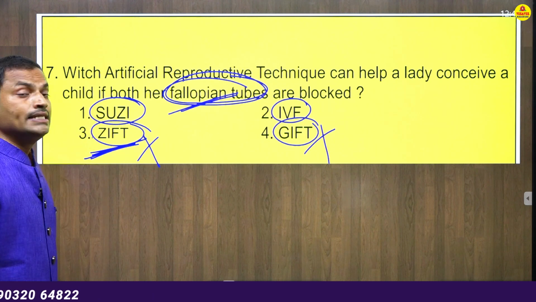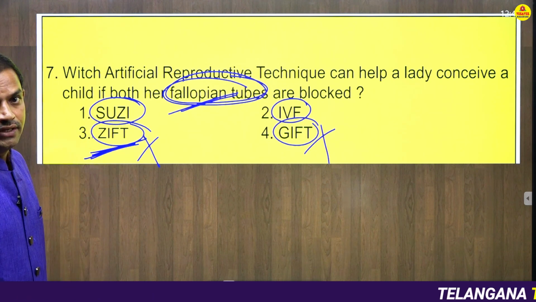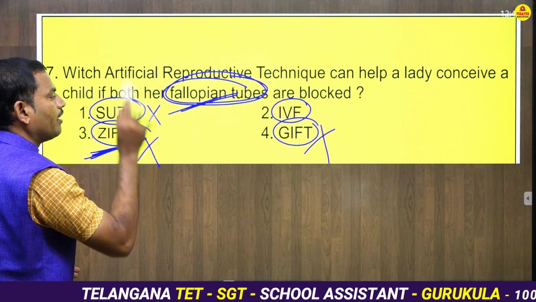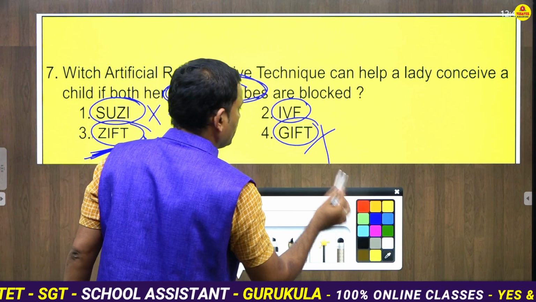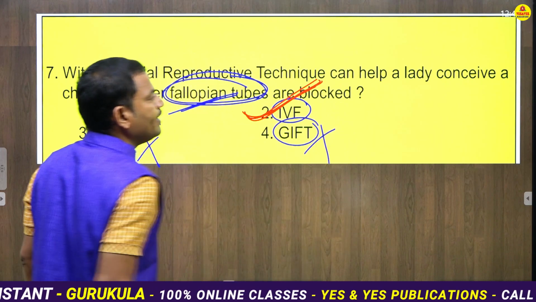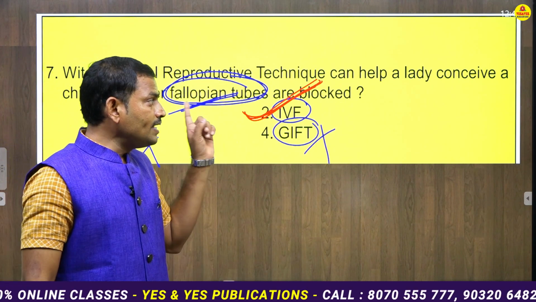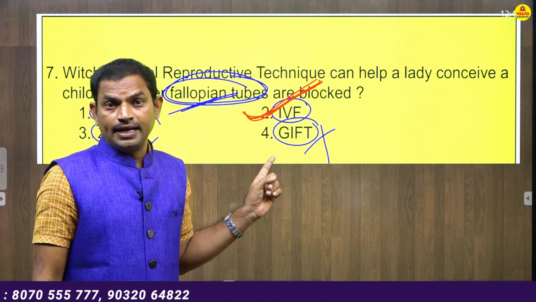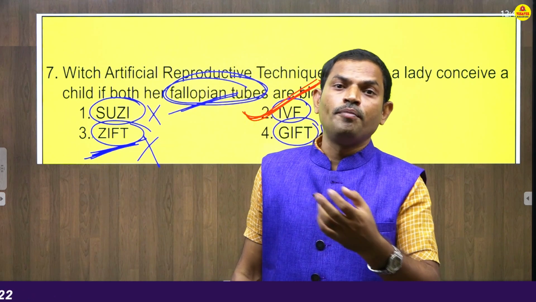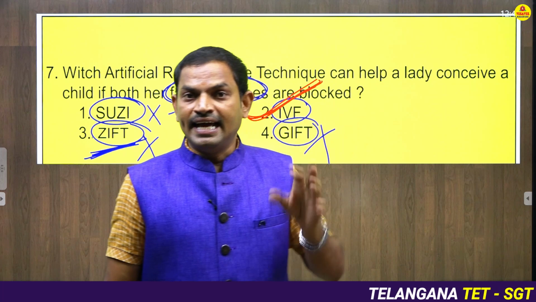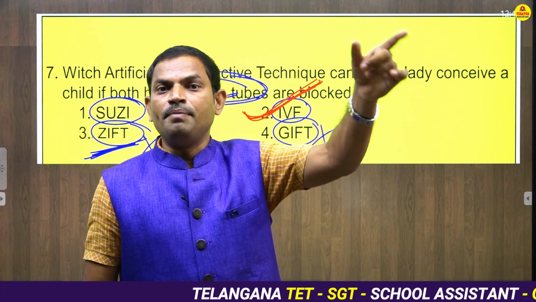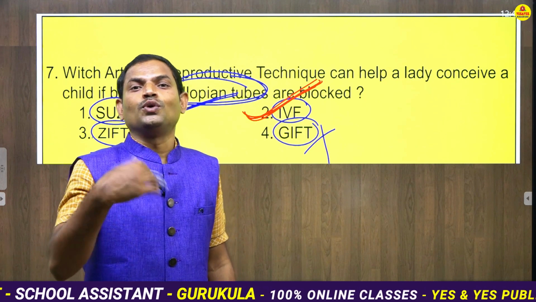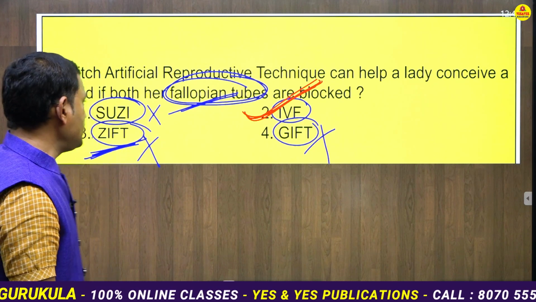Then what is this SUSI? Subzonal injection. So this is a sperm ni ovum loki introduce chesetatuvanti technique. So that's why this is also not applicable. Now answer for the question is IVF, in vitro fertilization. So here, since the fallopian tubes are blocked, where there is a chance for internal fertilization, akkade fertilization jarige place kabatti ippudu em chestaru, sperm ni ovum ni collect chesi laboratory lo fuse chesi directly some development jarigina tarvata then it will be placed in the uterus, okay, so that a female can have children, right?